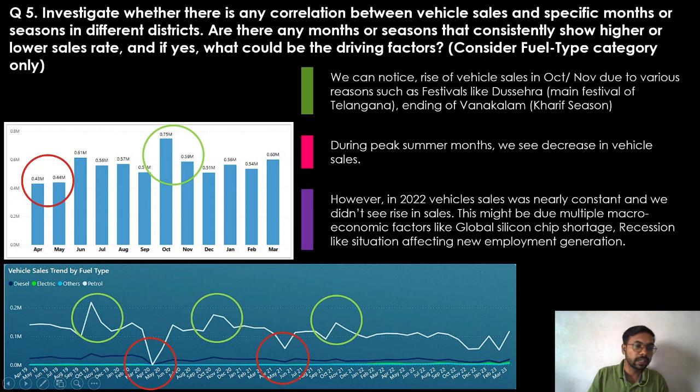In the consolidated chart also we see similar impact. However, in 2022, vehicle sales was nearly constant and we didn't see any rise in sales. This might be due to multiple macroeconomic factors like global silicon chip shortage or recession-like situation affecting new employment generation.